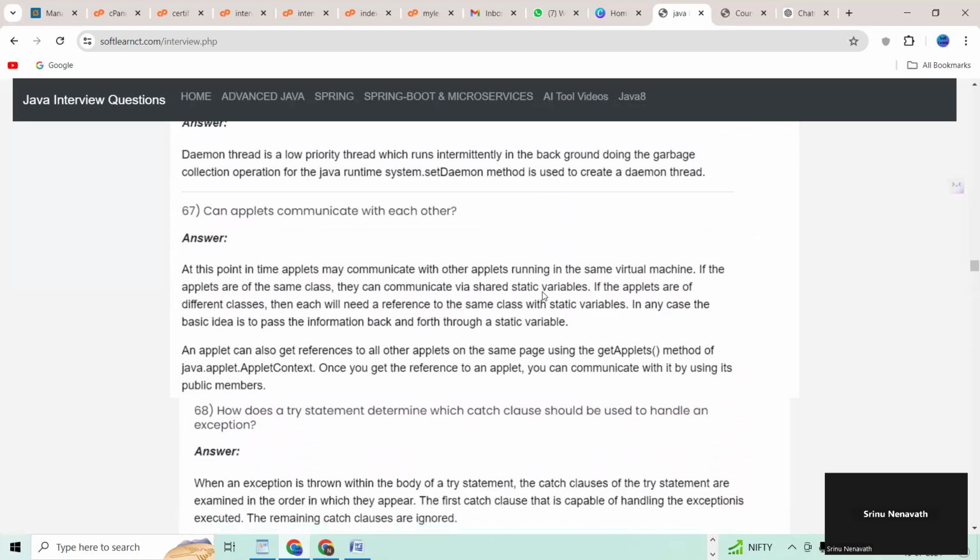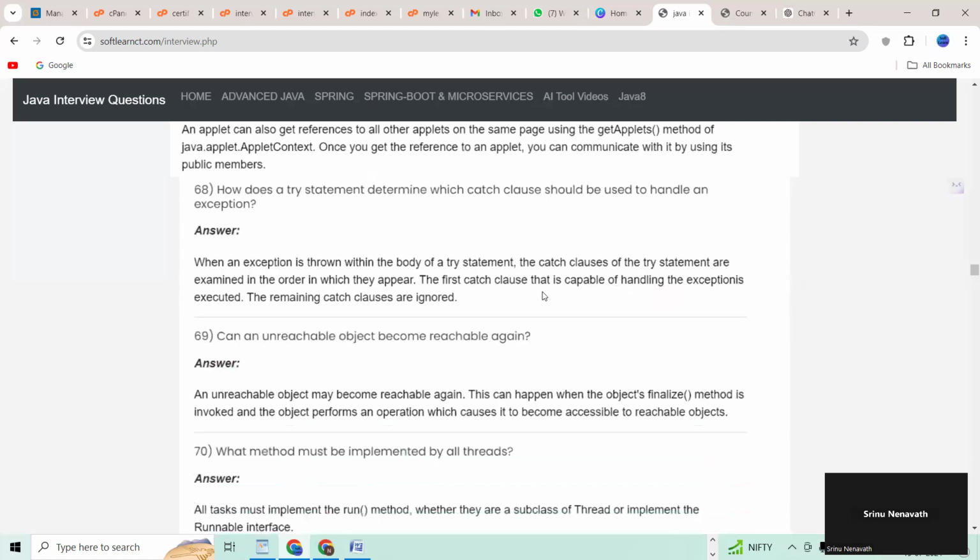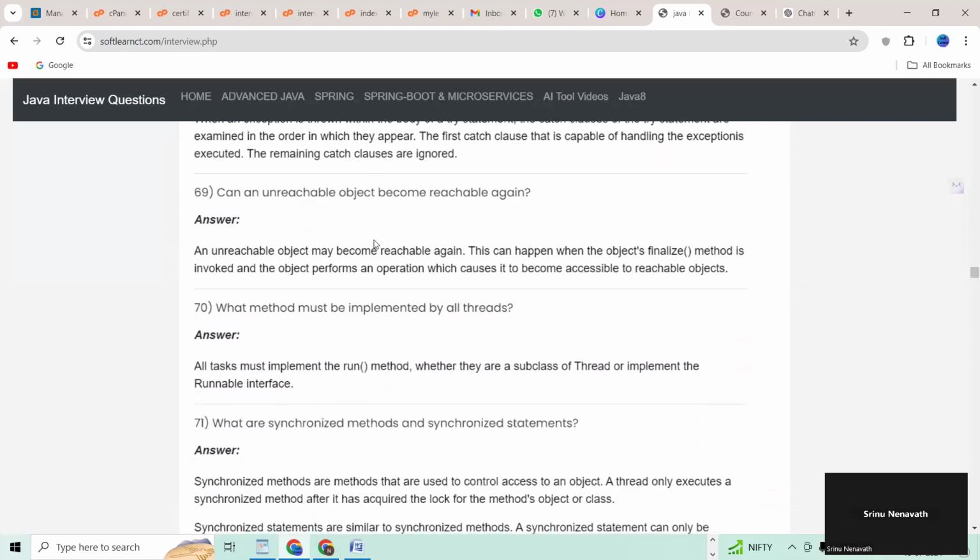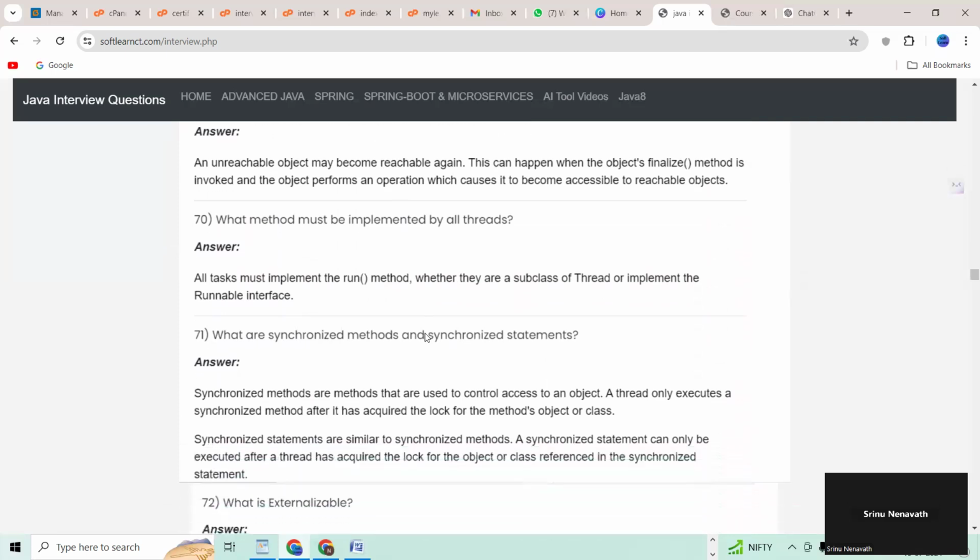67. Can applets communicate with each other? 68. How does a try statement determine which catch clause should be used to handle an exception? 69. Can an unreachable object become reachable again? 70.